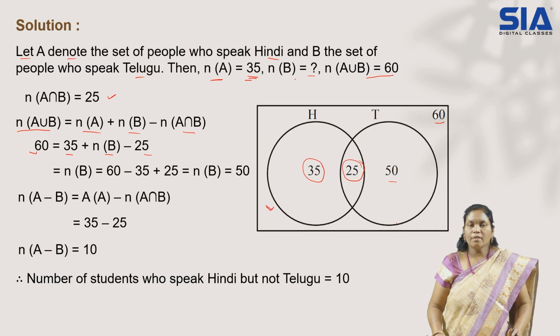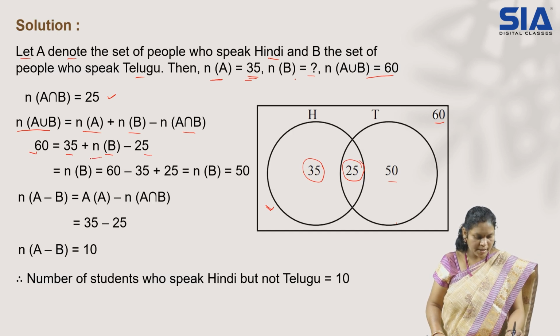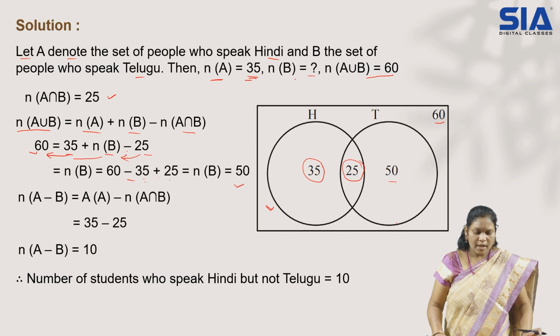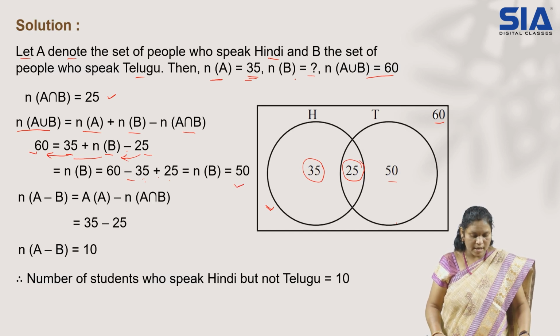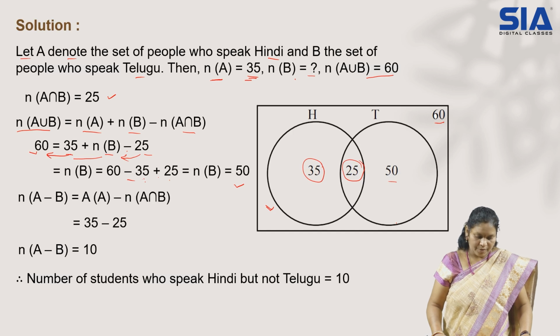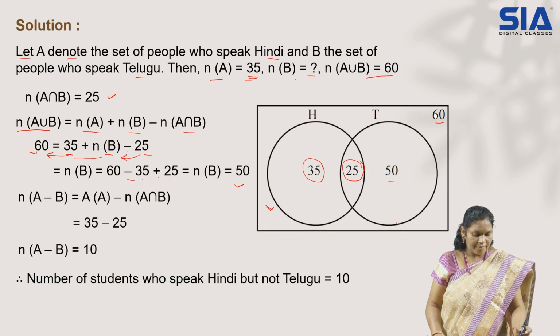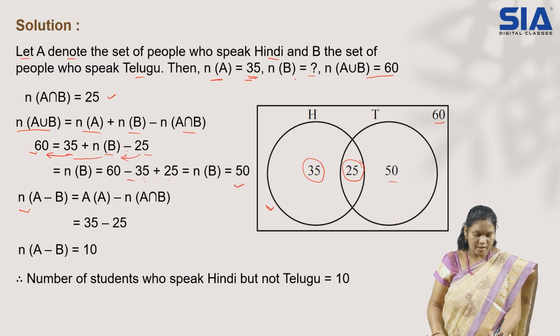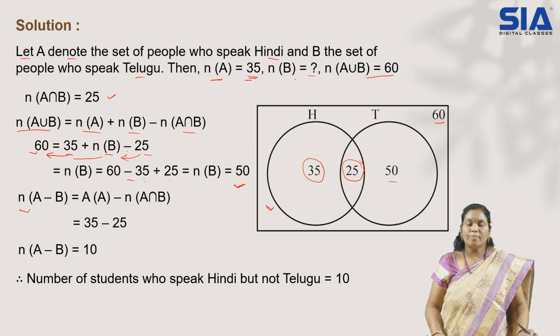Now, the variable we can't add, so take it to the other side. 35 I am taking to the other side, and 25 also I am taking to the other side. So 60 minus 35, and minus goes to plus, plus 25. So you get n of B as 50. Here is how we got the answer: n of B is equal to 50, using the addition theorem.